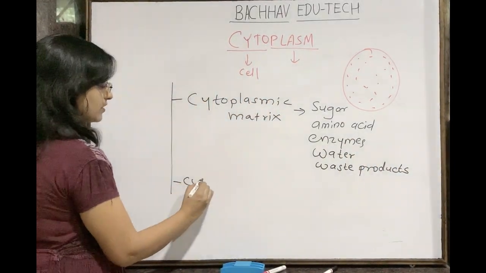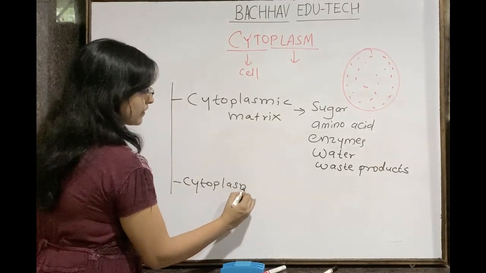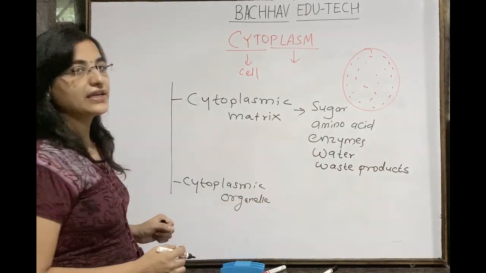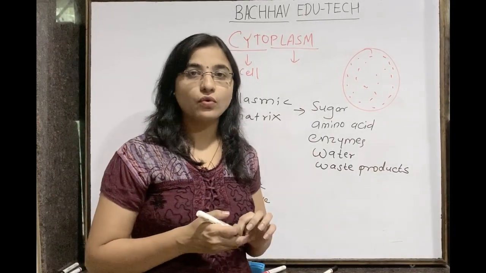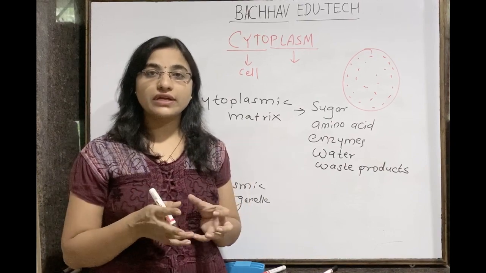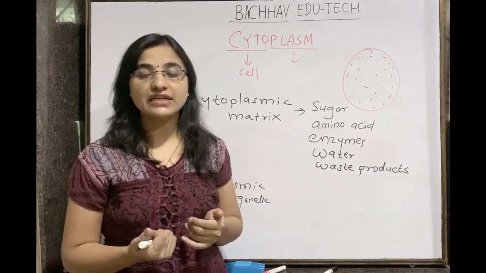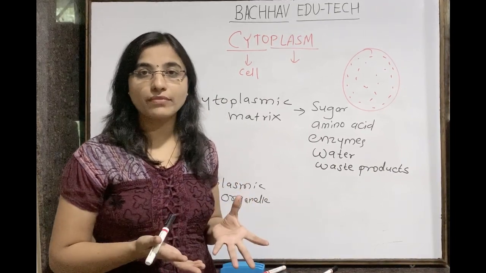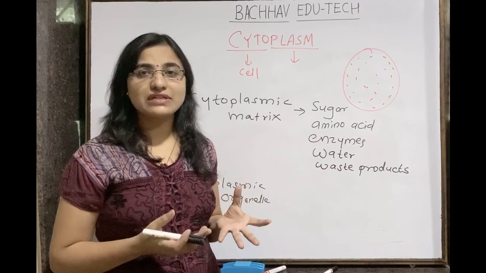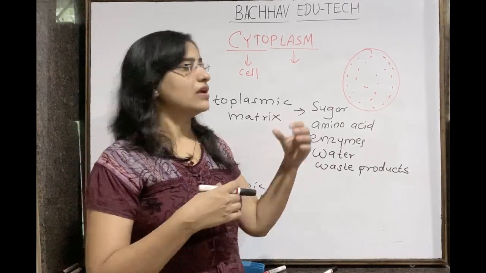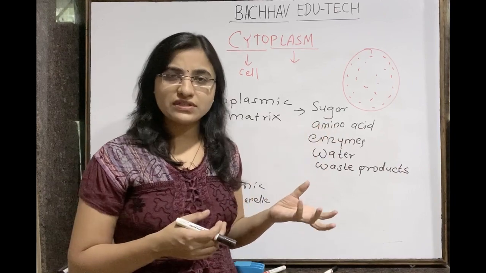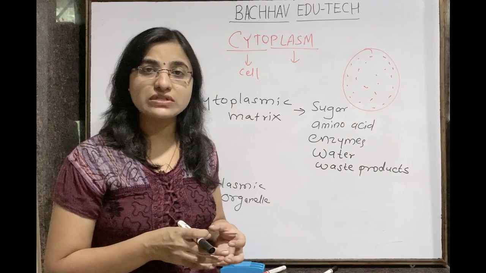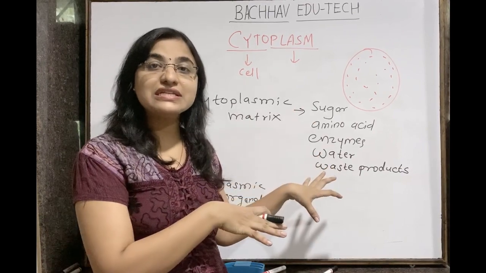Secondly, it consists of cytoplasmic organelles. We know that in the eukaryotic cell, whether it is the plant cell or the animal cell, there are different types of organelles. Some are membrane bound, some are non-membranous, isn't it? Endoplasmic reticulum is there, then Golgi apparatus, lysosome. The nucleus is suspended there. A number of vesicles and inclusions are also there. All of them are suspended in the cytoplasm.